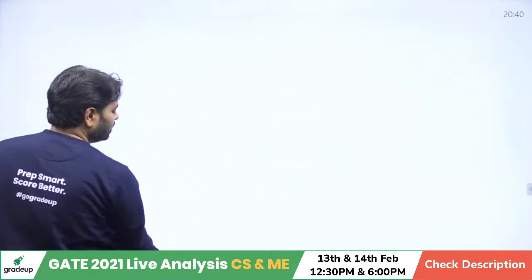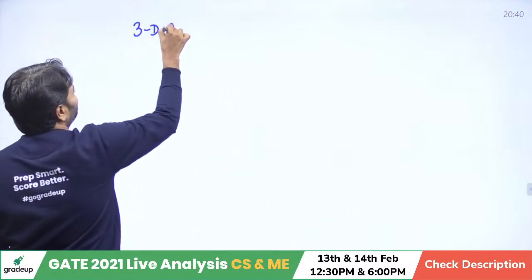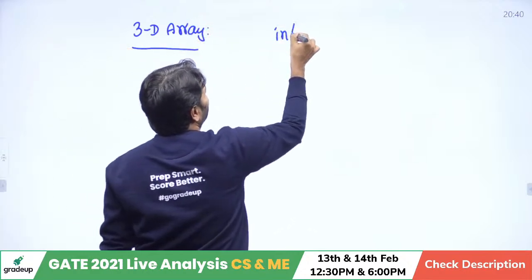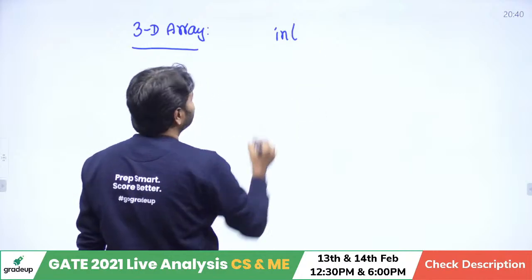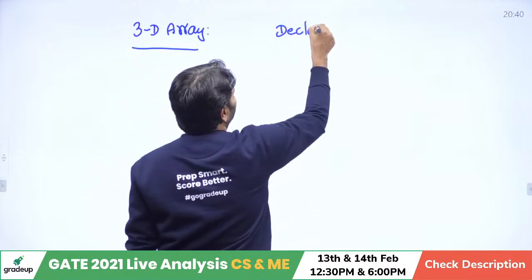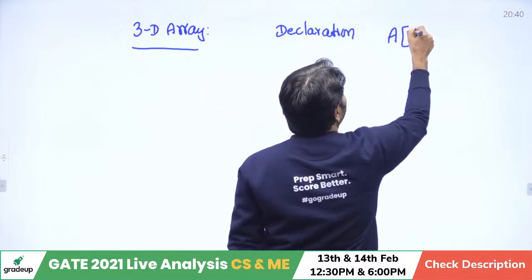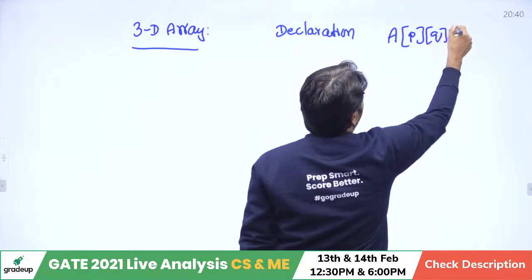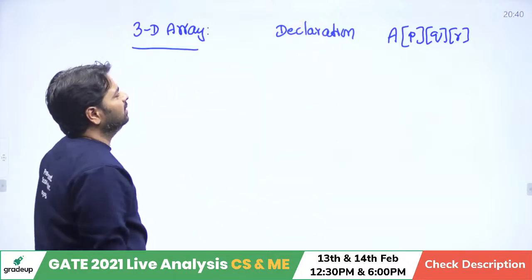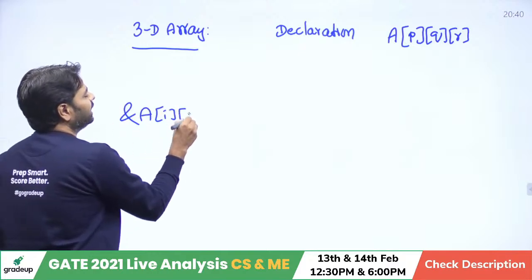That is 3D array. Somebody want 3D array. Okay, I'm just giving the general formula. It's not even int, something else. Declaration. I'm just writing A is declared as, let's say, PQR. Here PQR represents sizes of tables, rows and columns, whatever it is. Here I want to find out the address of A of I, J, K.